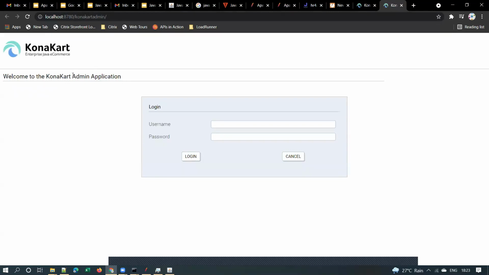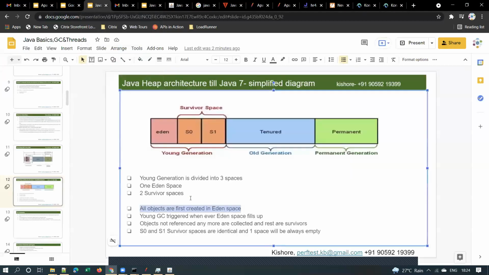So there will be a Java class for this admin page, right? When you are accessing this page, one object will be created for that Java class. And when you submit the username and password, that will be stored in an object, and all those objects will be created in the Eden space first. So whenever Java objects are created, they will first be created in this Eden space.